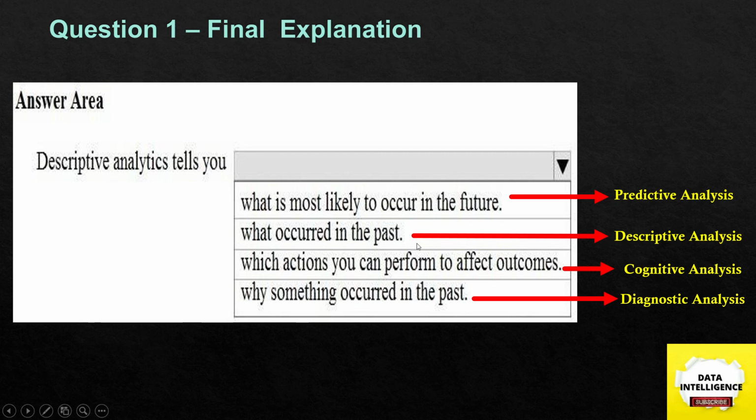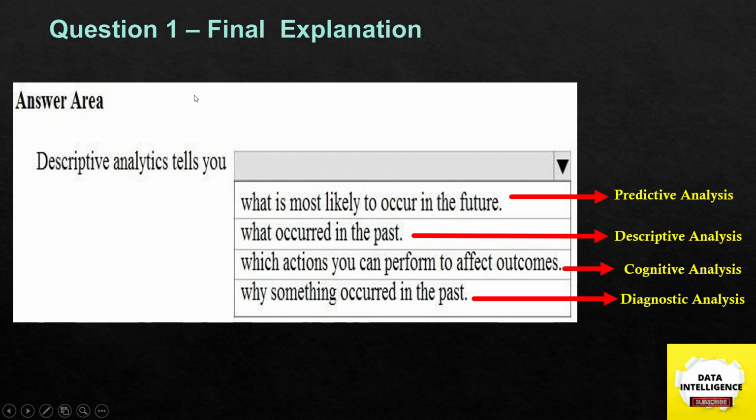The third option is which actions you can perform to affect the outcomes. Sometimes we have an artificial intelligence tool or machine learning model which could perform some training or modeling, which will affect the outcomes. That kind of analytics comes under cognitive analytics. And the final one is why something occurred in the past.